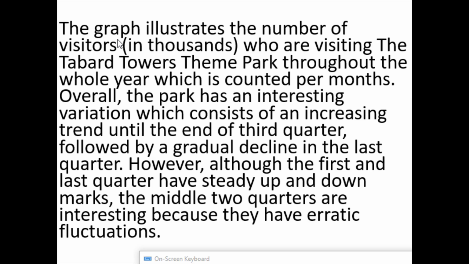The graph illustrates the number of visitors in thousands who are visiting the Tabard Tower theme park throughout the whole year, which is counted per months. Overall, the park has an interesting variation, which consists of an increasing trend until the end of the third quarter, followed by a gradual decline in the last quarter. However, although the first and last quarter have steady up and down marks, the middle two quarters are interesting because they have erratic fluctuations.